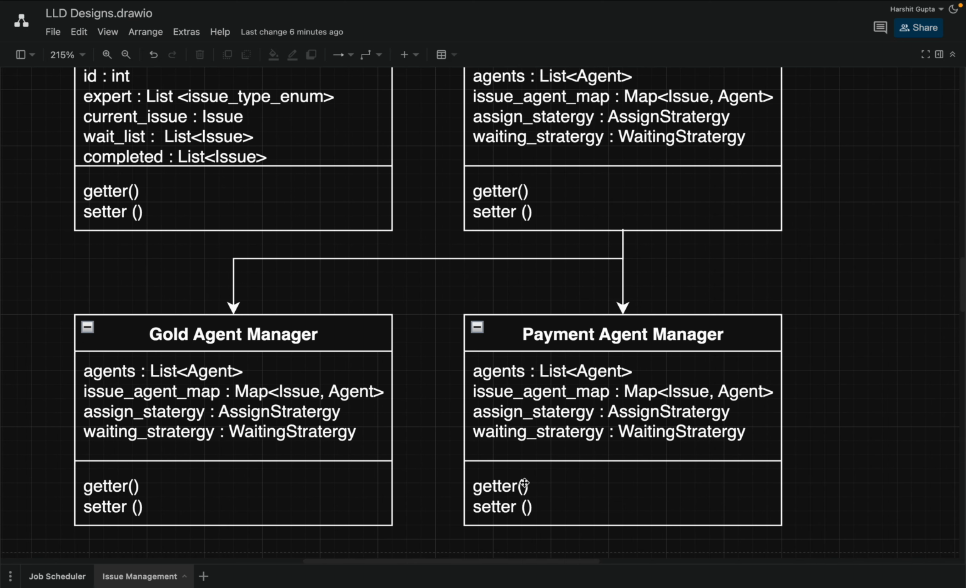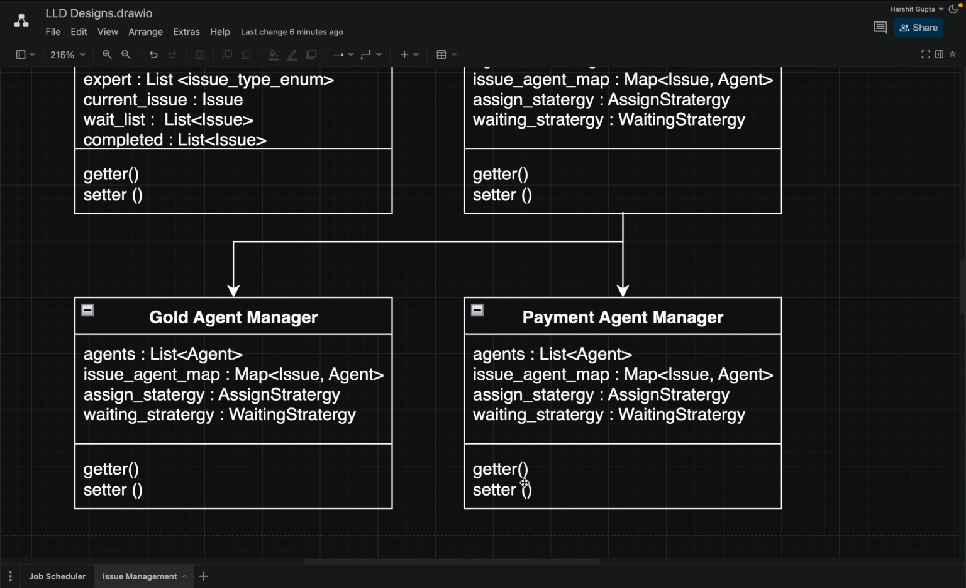Now, this agent manager interface will have two types of classes inheriting it. One is the gold agent manager and one is the payment agent manager. So if tomorrow another type of issue agent comes, we can add it simply by extending this interface. Okay. So this payment agent manager will have all the agents which have expertise in payment type of issues, solving only that type of issues. Similarly, the gold agent manager will have all the agents which have expertise in solving issues of type gold. Okay.